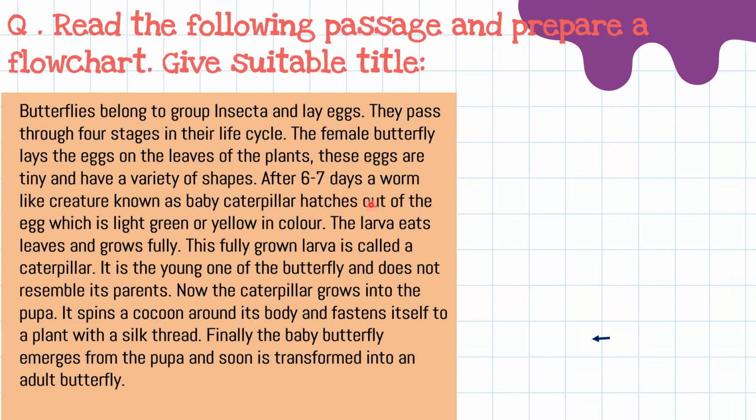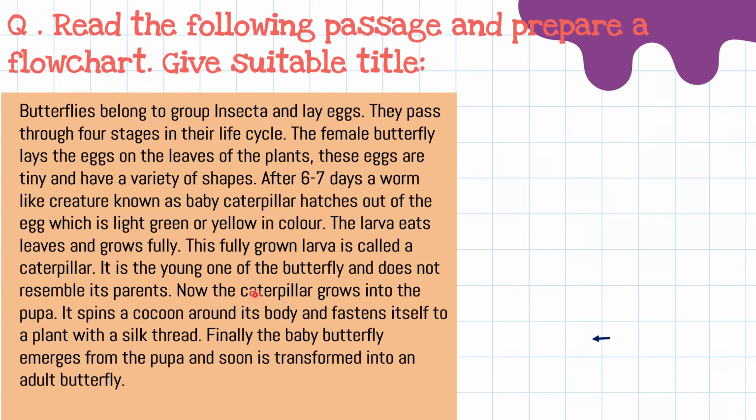After 6 to 7 days, a worm-like creature known as a baby caterpillar hatches out of the egg, which is light green or yellow in color. The larva eats leaves and grows fully. This fully grown larva is called a caterpillar. It is the young one of the butterfly and does not resemble its parents.